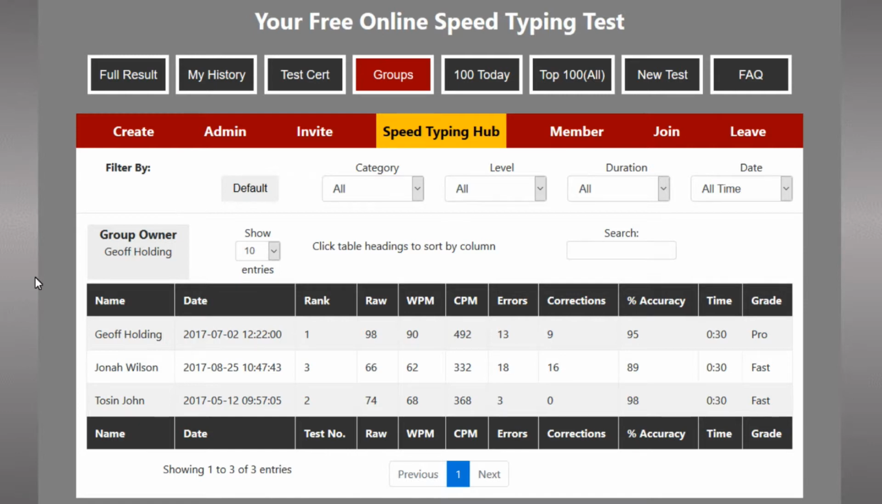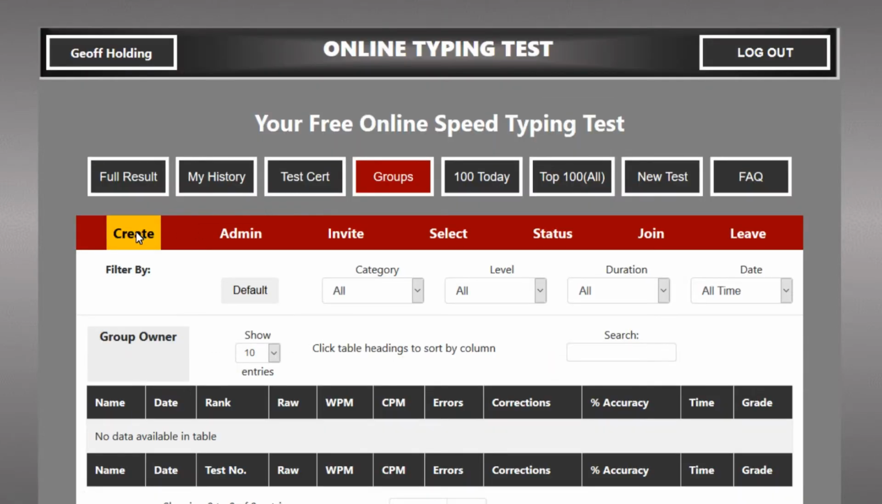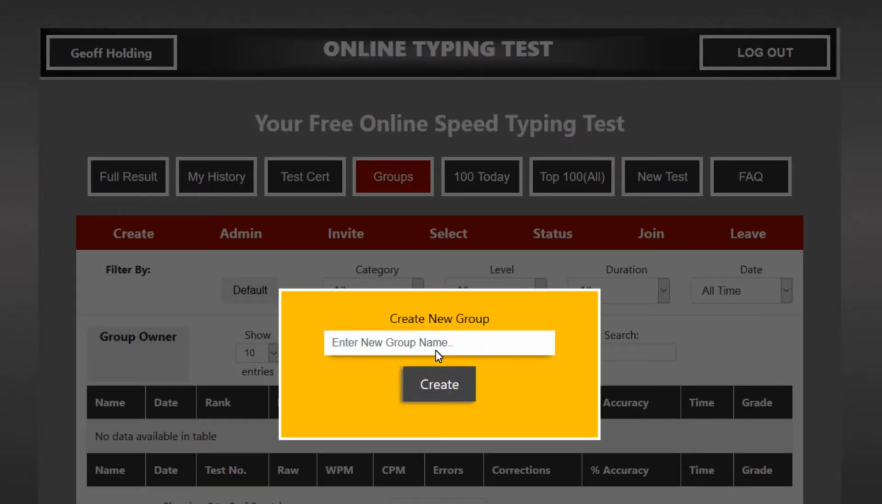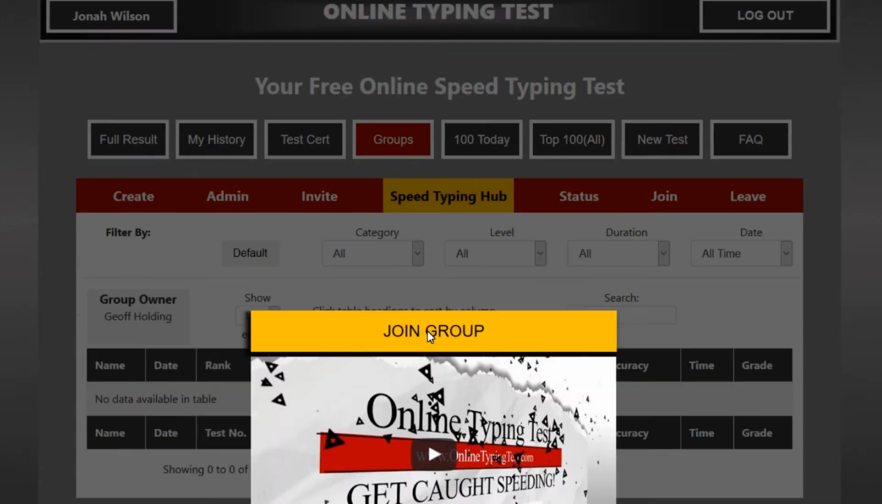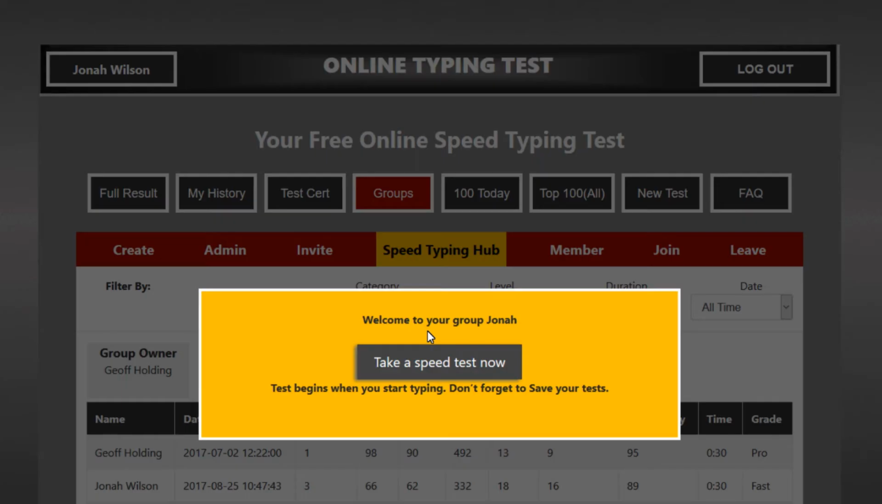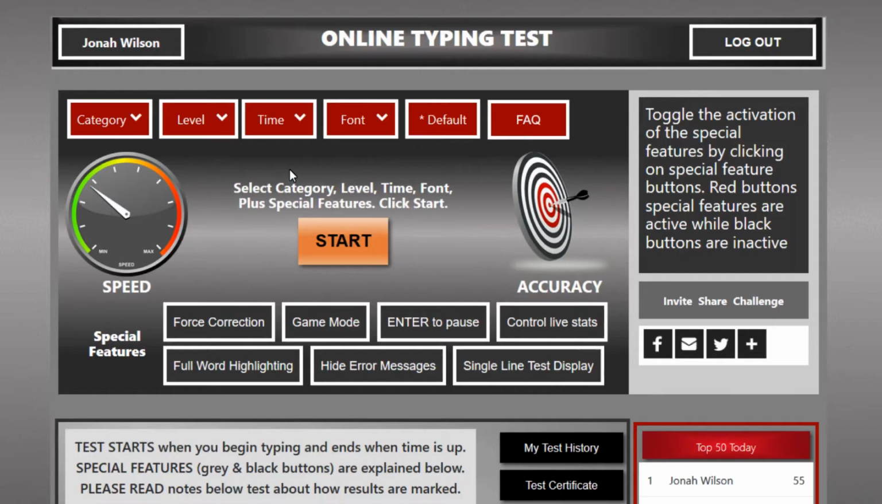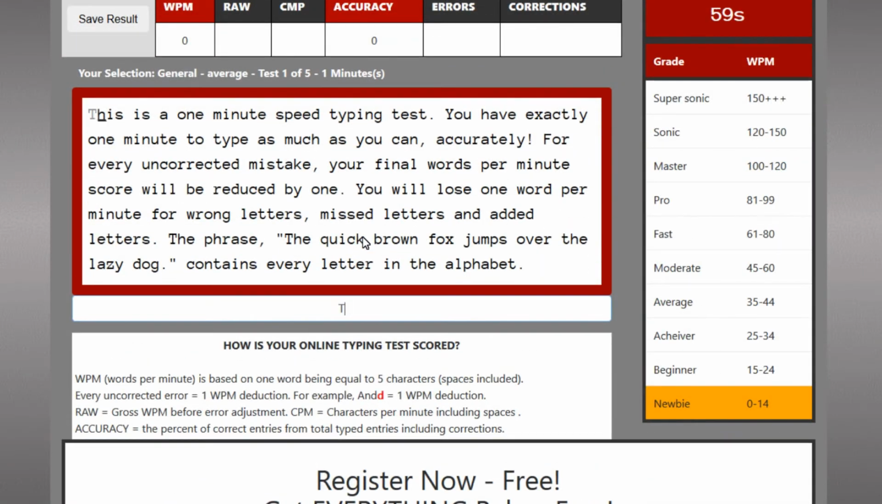Okay, well that's probably more than enough information to get you up and running. So go ahead now and create your first group or groups and start inviting. If you've been invited to join a group, click the Join Group button now and take your first test. For some tips on how to get the best out of these typing tests and how to use the special features we've put there, please watch the video on the homepage at onlinetypingtest.net.